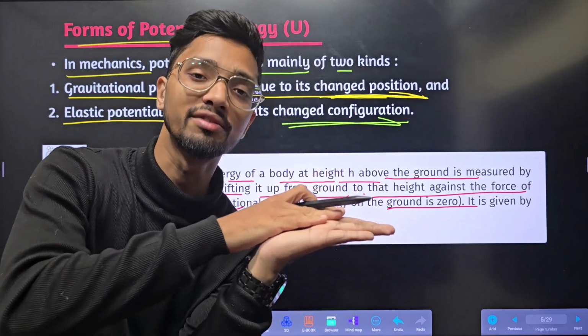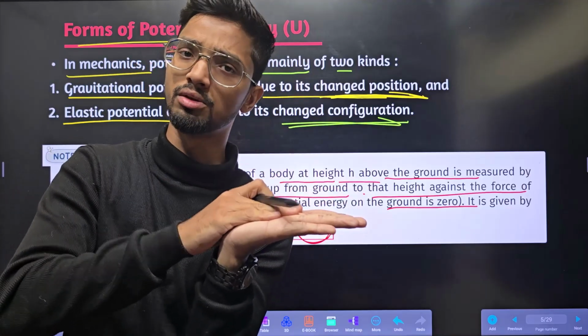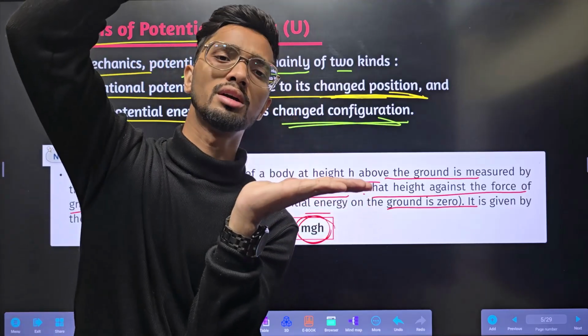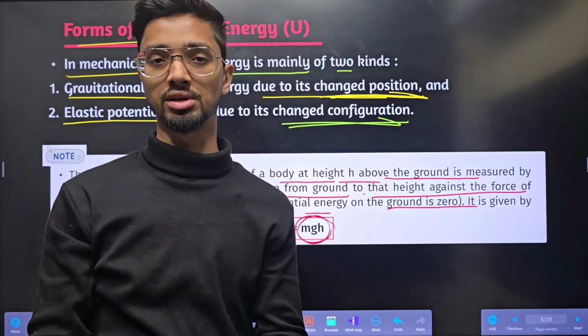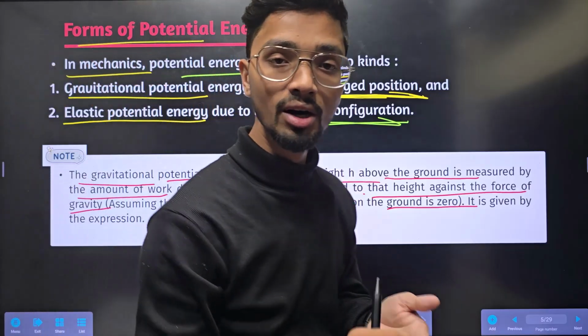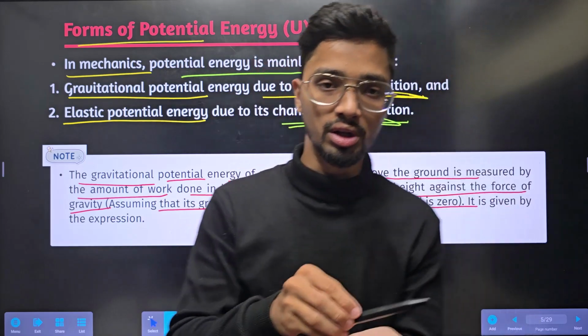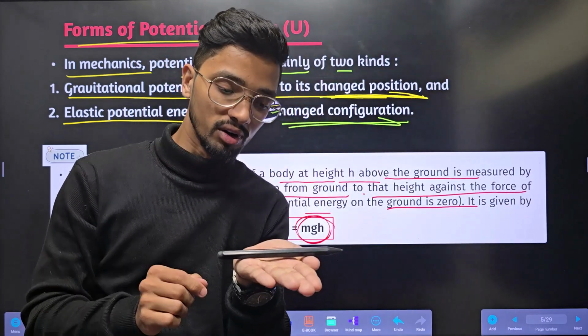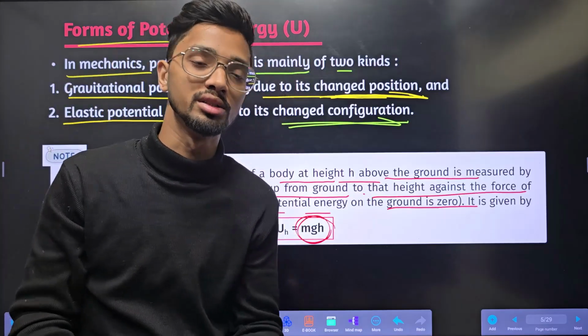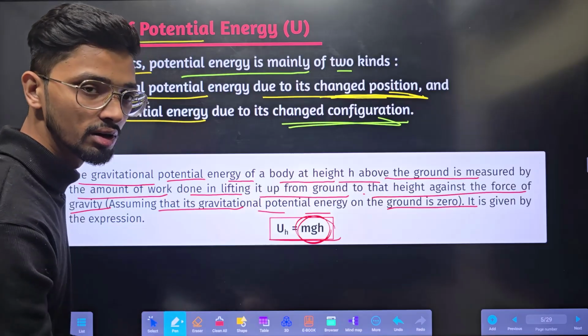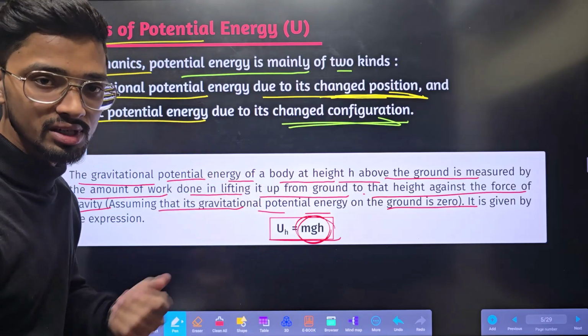See, if this is the reference point, here gravitational potential energy will be zero. So from here to here, the work done to take it from here to here is nothing but potential energy. In simple terms, we can say that work is a form of energy. So the work done to take this body from here to here is nothing but its potential energy. That is nothing but mgh. We have learned it before in the previous lecture.